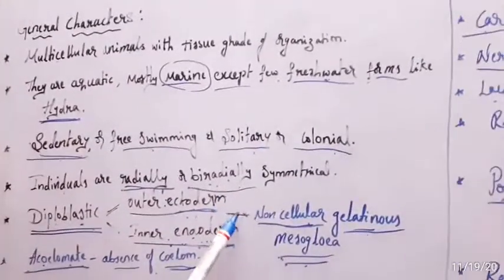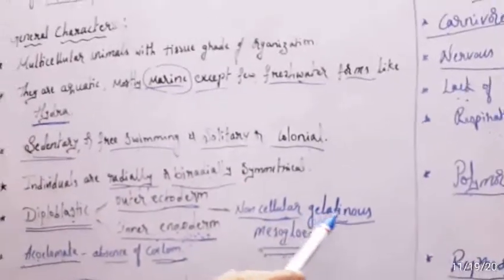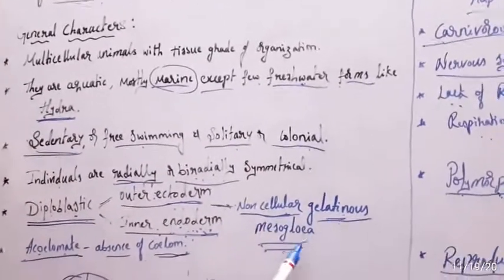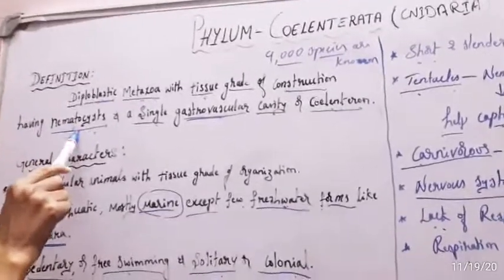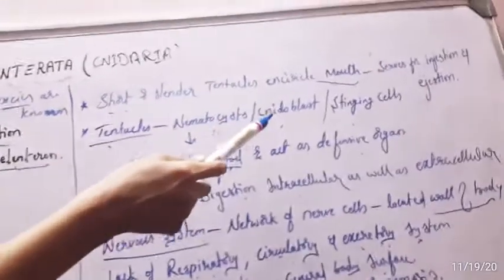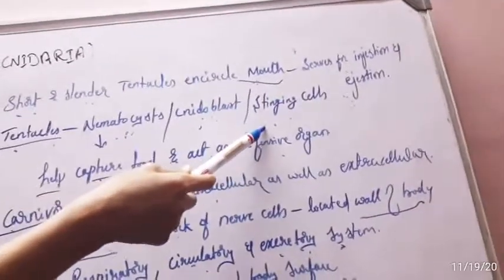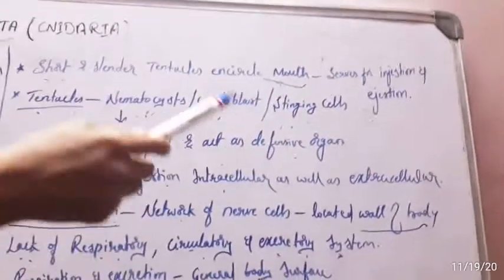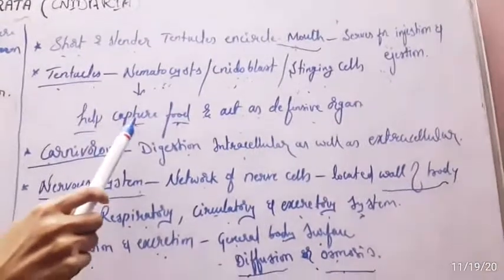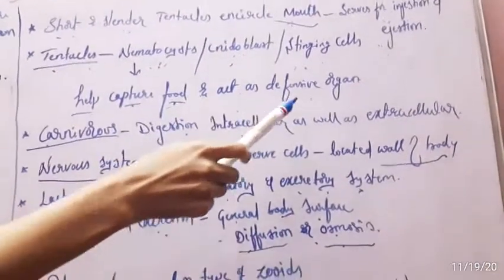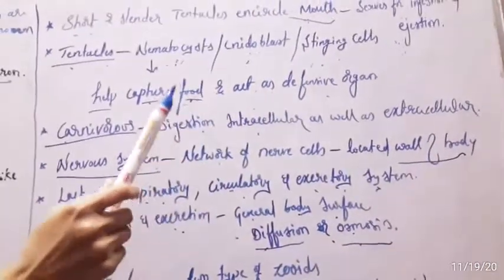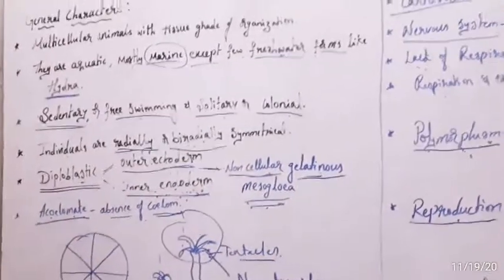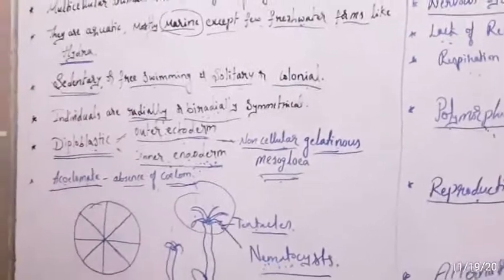In between is an intermediate layer, the non-cellular gelatinous mesoglea. And there are nematocysts, also called cnidoblasts and stinging cells, present in the ectodermal layer, which help in capturing food and act as a defensive organ. In some organisms the tentacles surround the mouth, and these tentacles provide the nematocysts.